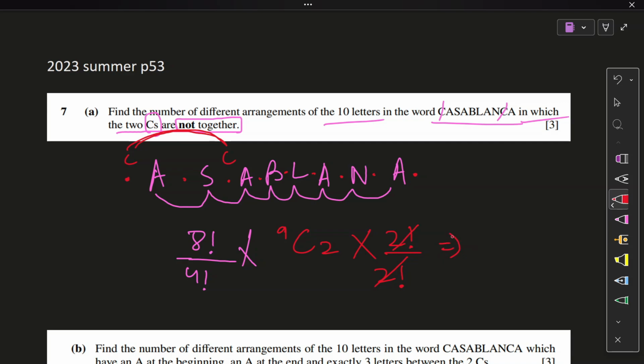Easy question. 8 factorial divided by 4 factorial into 9C2. So our answer is 60480 ways of arranging. Good stuff.